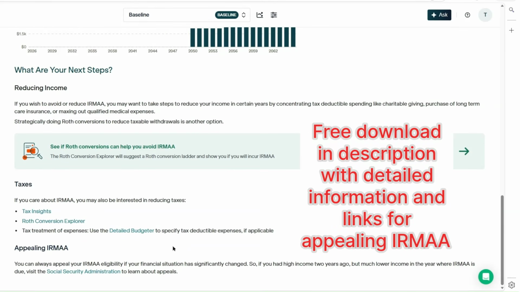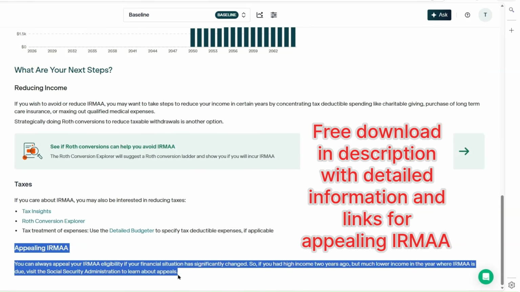Lastly, I don't want to overlook this really important point. It's at the bottom, but that doesn't mean it's less important. You can appeal IRMAA, and I love how they put this right on the page. You can always appeal IRMAA if your financial situation has significantly changed. So if you had high income 2 years ago, but much lower income in the year where IRMAA is due, visit the Social Security Administration to learn about appeals. So for example, if you're working full-time, earning a significant amount of money, and that tax return is used to calculate IRMAA, this is when it might be a good time to appeal.